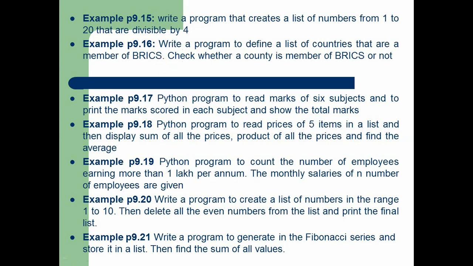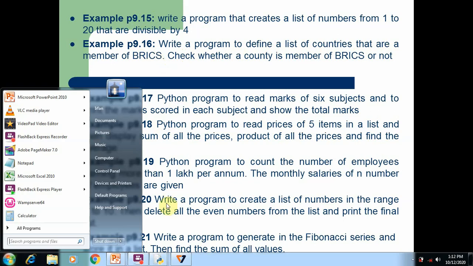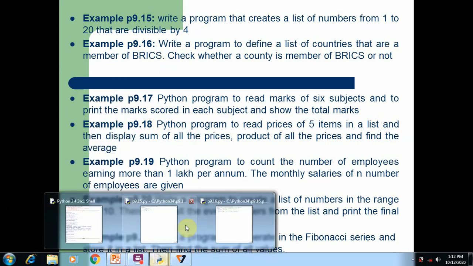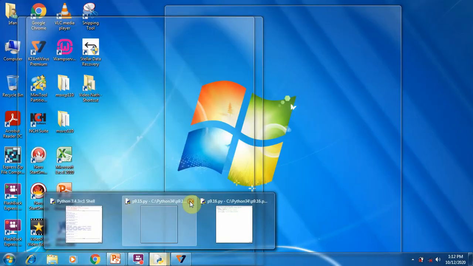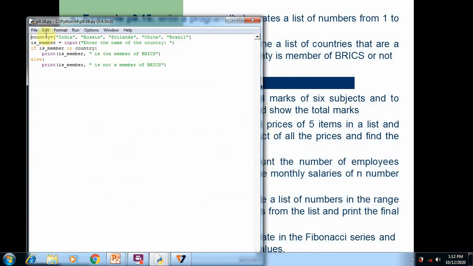So here you can see in program 9.16, we have created a list, namely country, where we mention all the BRICS country names: India, Russia, Sri Lanka, China, Brazil. BRICS is abbreviated from the first letter of each country: B for Brazil, R for Russia, I for India, C for China, S for Sri Lanka.